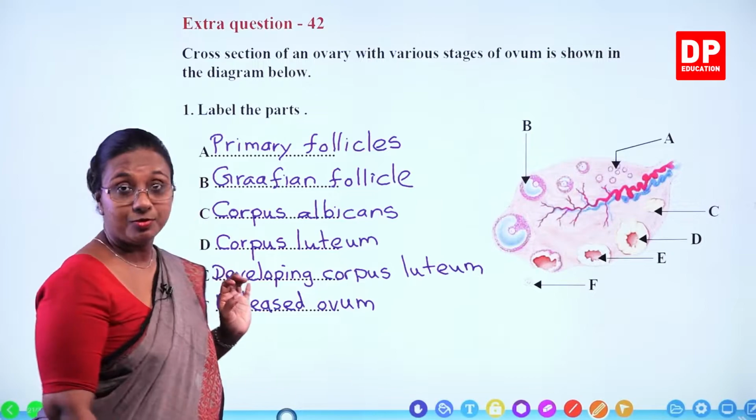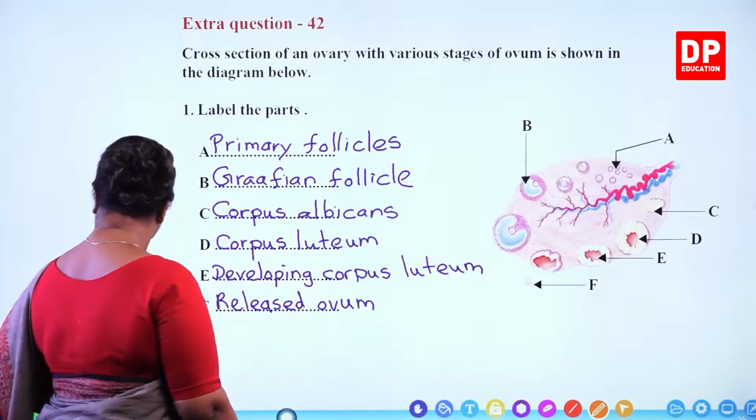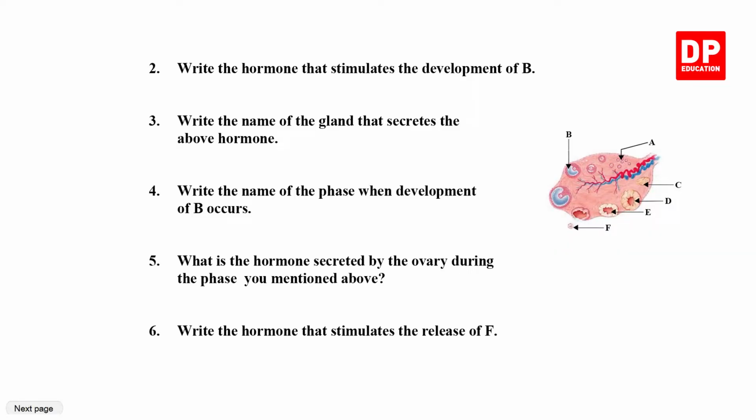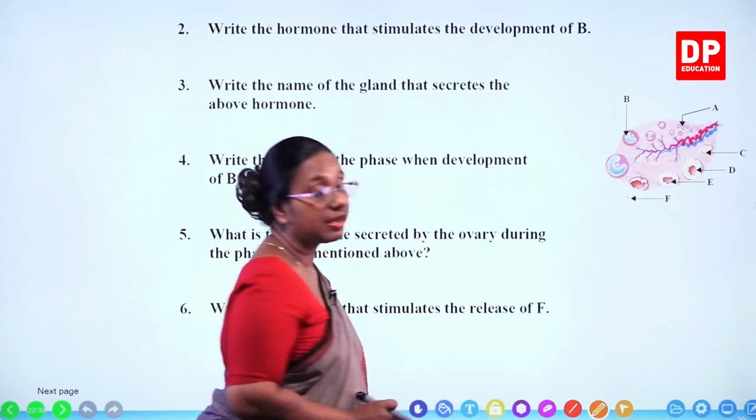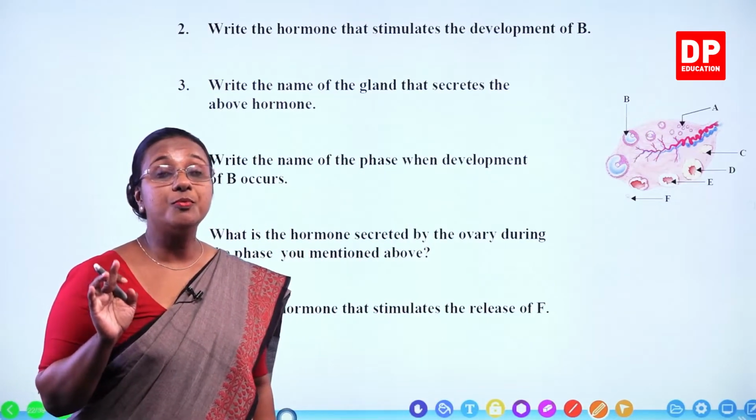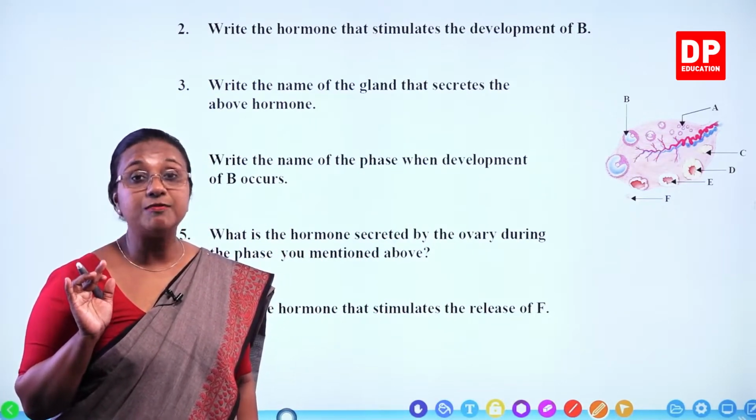So with that, we'll move on to the next question. That is part 2. Write the hormone that stimulates the development of B. So here you can see B is the Graafian follicle. What is the hormone that stimulates the development of B?